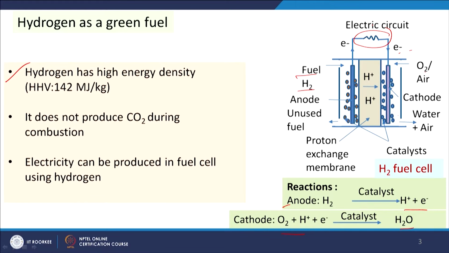Electricity is a very clean mode of energy, which is why hydrogen is considered green energy. This hydrogen can be produced from different resources, and we will briefly discuss that.